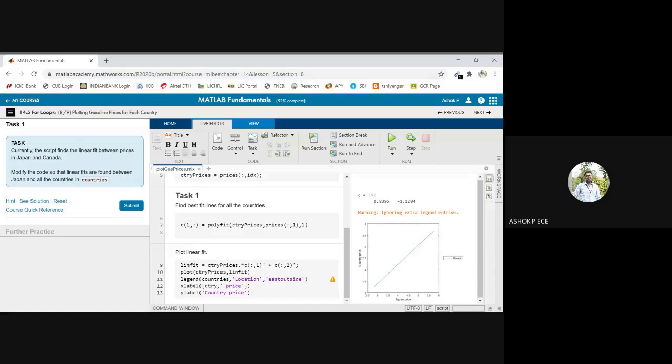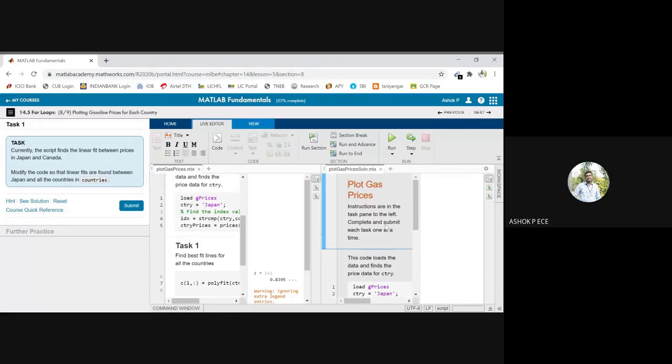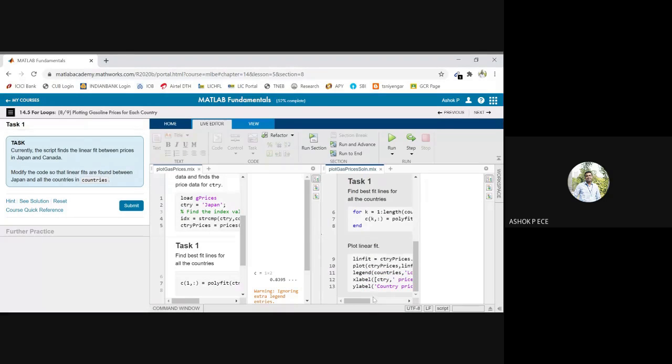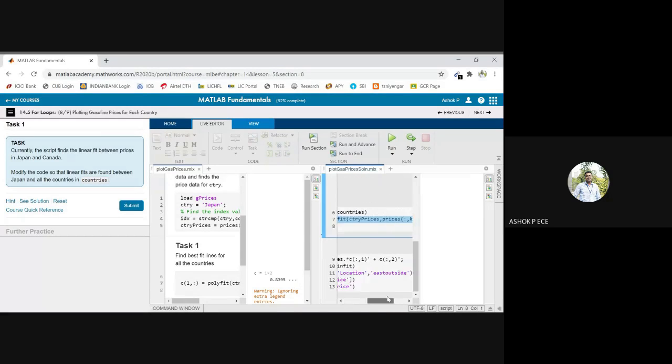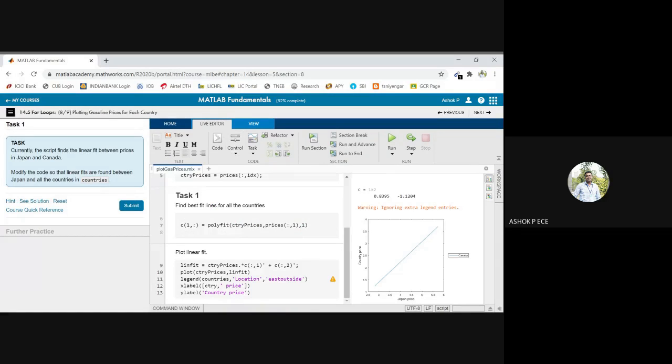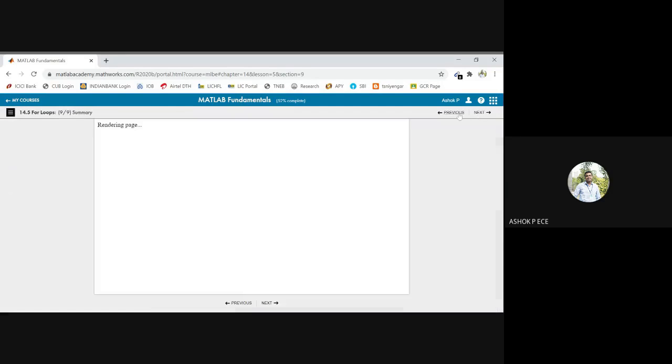They are asking us to do a curve fitting here. We have done how to fit a polynomial straight line. We will be using the polyfit command. I'm not going to write the code here. You are going to use polyfit and the order will be given as 1. 1 means I'm going to do a straight line fit. I'm not going to execute the code. Understand that whenever you're going to do a linear fit, I'm going to use the polyfit command and give the value of the order to it.